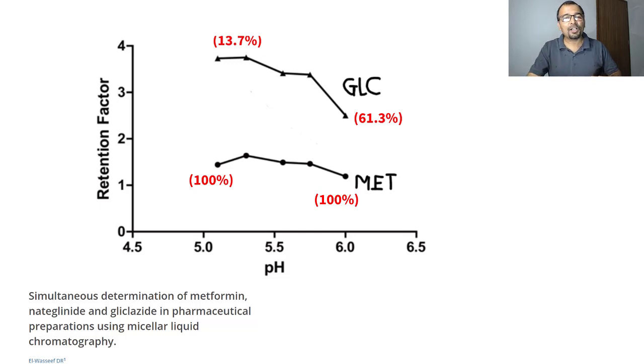It has come to below 3, around 2.5 minutes. So this experiment also helps us understand how one can easily manipulate the retention time of a compound just by changing the pH.